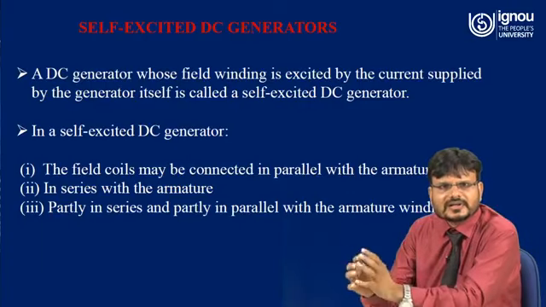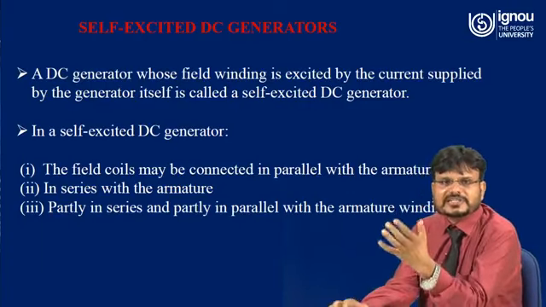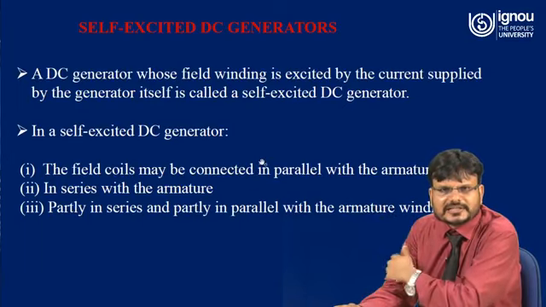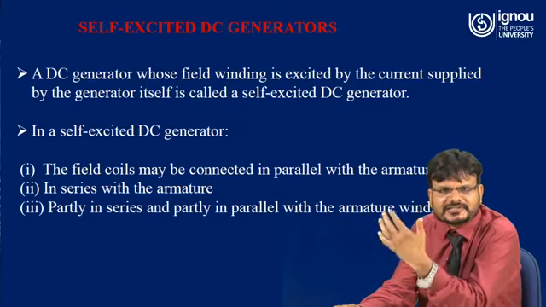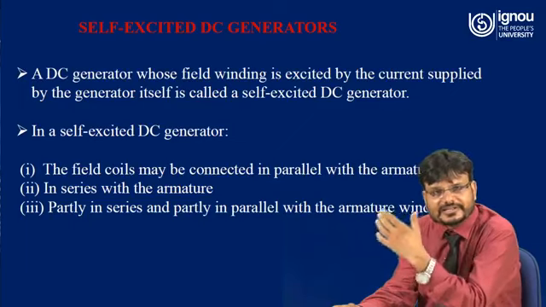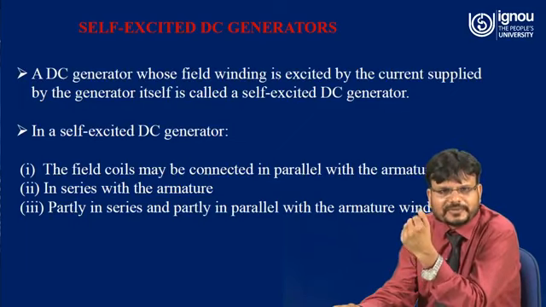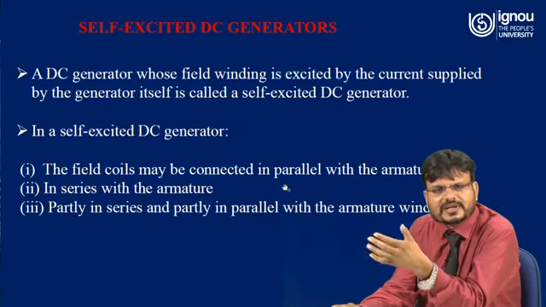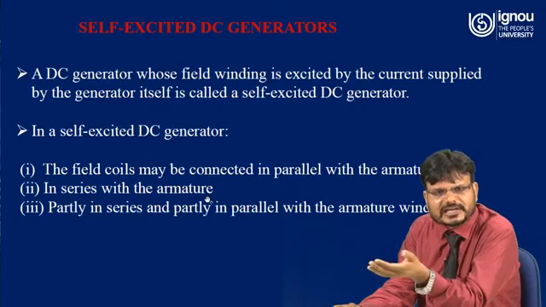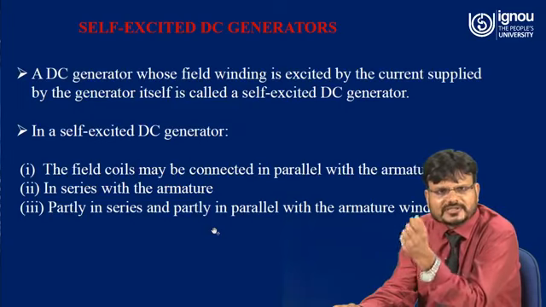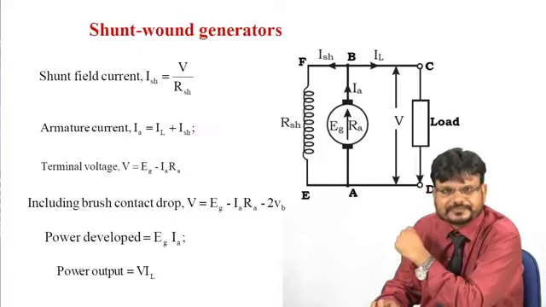Now we are going to discuss the self-excited DC generator. A DC generator whose field winding is excited by the current supplied by the generator itself is called a self-excited DC generator. In a self-excited DC generator, the field coils may be connected in parallel with the armature. They may also be connected in series with the armature. They may also be connected partly in series and partly in parallel with the armature winding. So this is all about the self-excited DC generator.